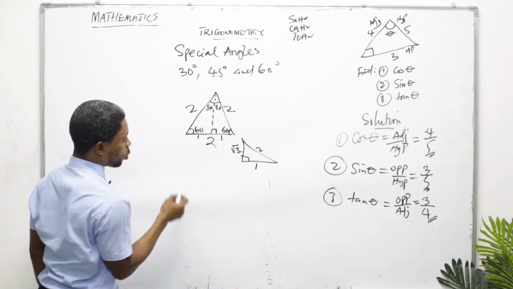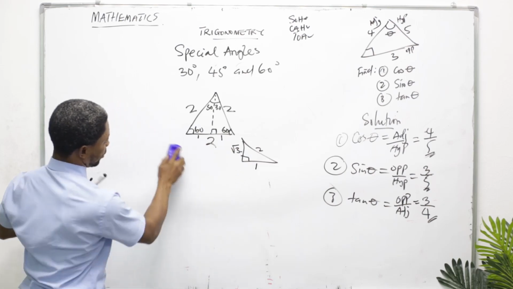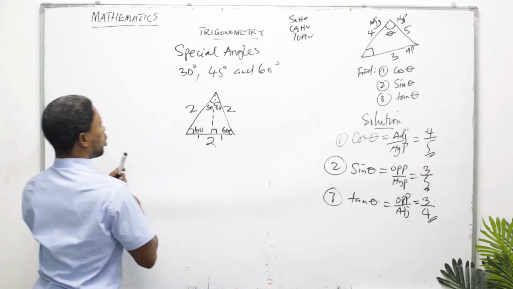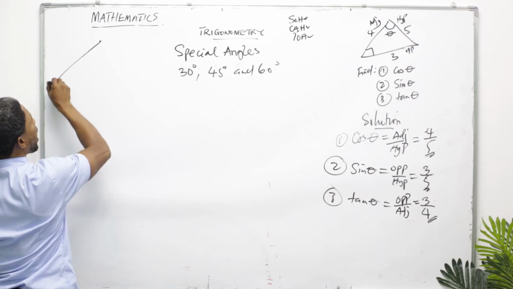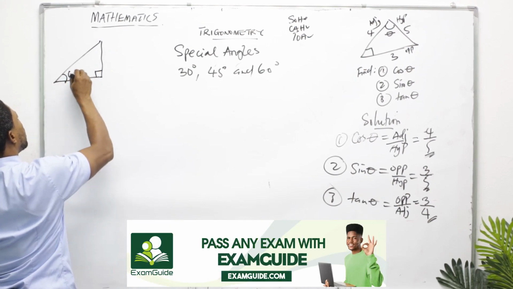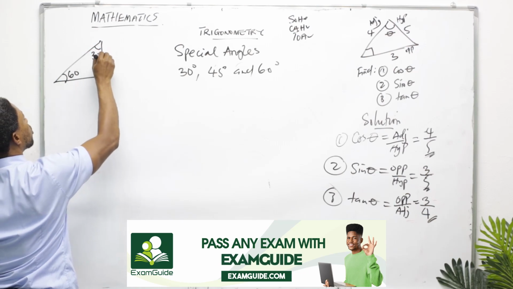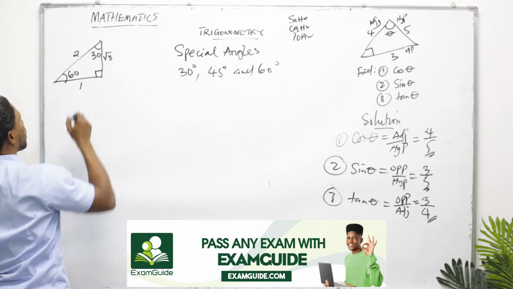You don't need to draw fully, just take half and keep it as a guide. These are 30 and 60 degrees. This side is root 3, here is 2, here is 1.